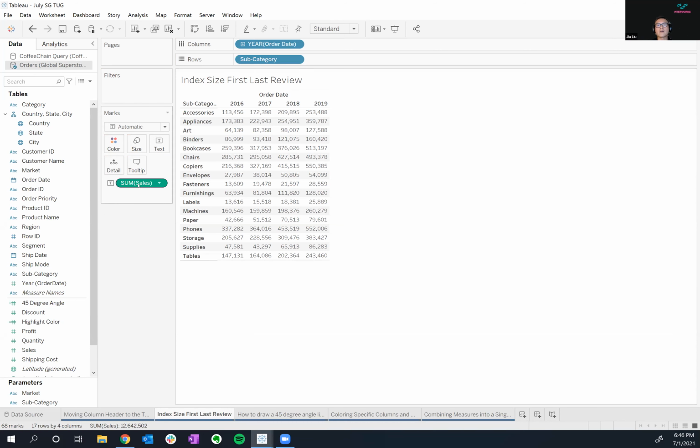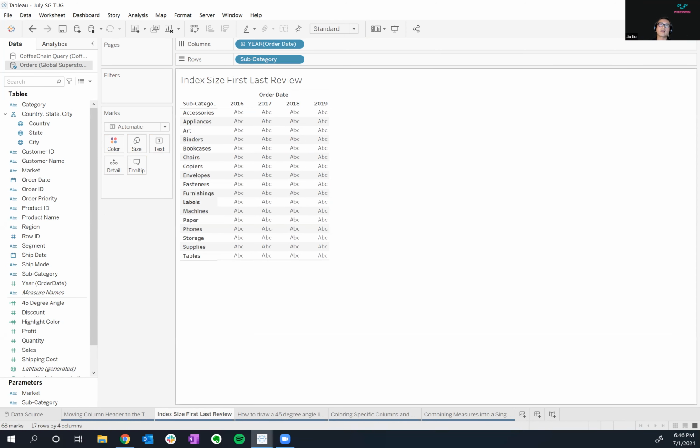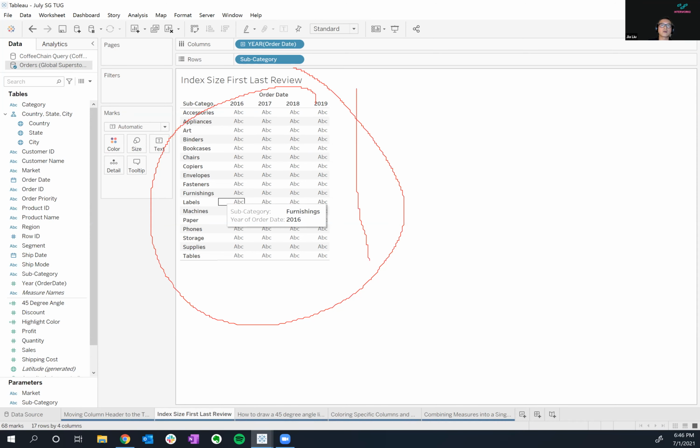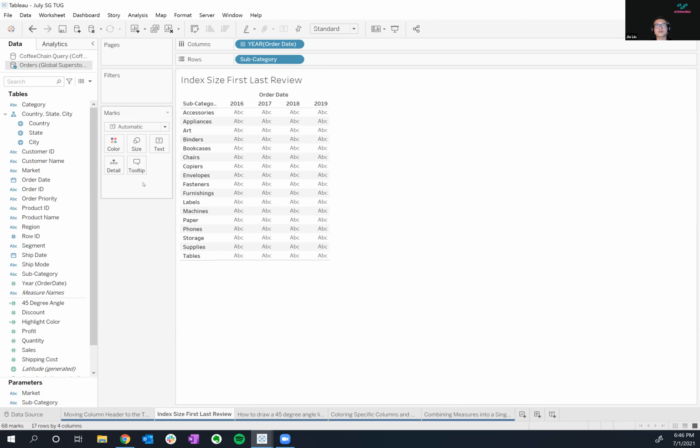And so just for now, I'll remove text off, and we have this table. And what's actually happening is for each one of these columns, either down or across, Tableau knows what position each cell is in. And you can see this actually by using something like index, right? So some of you probably already know how to use index. So we'll just double click here and make an ad hoc calculation. So I'll write index right here. I'll put enter. And by default, it goes on detail. But in order for me to see what text does, let's go ahead and put it onto text.